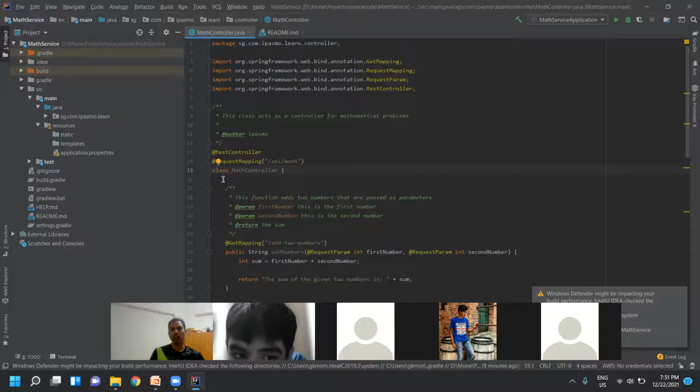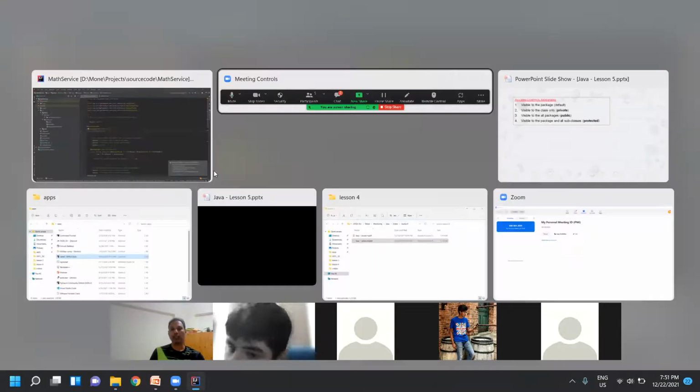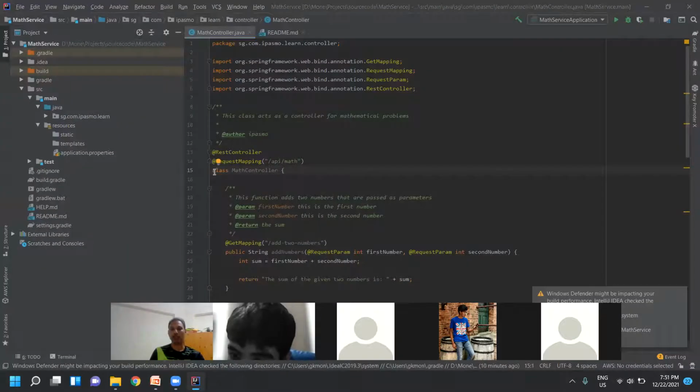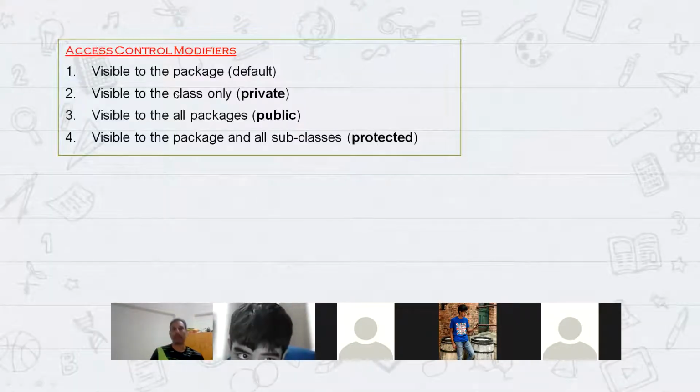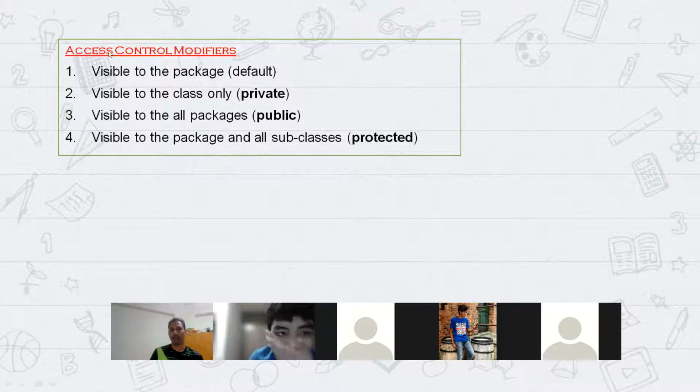Okay, now in this case, what access modifier did I give here? None. There is no access modifier, right? So when I don't specify it, Java will treat it as default, right? Exactly, when no access modifier is specified, then it is called default. So default means what it will do? The first one is default, means we don't specify anything. So what does it do? When we specify a class without any access modifiers, the class is visible to the package.